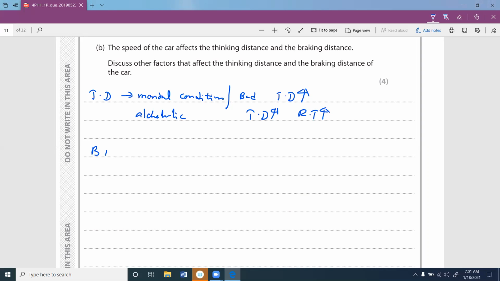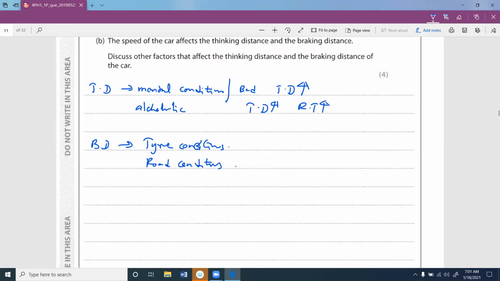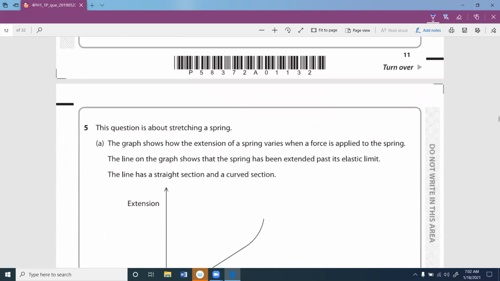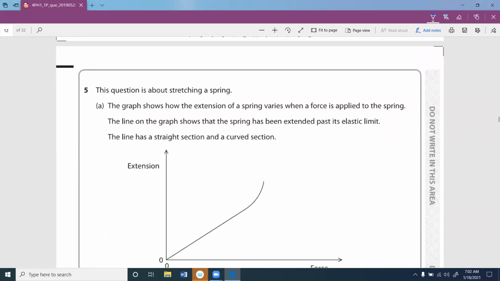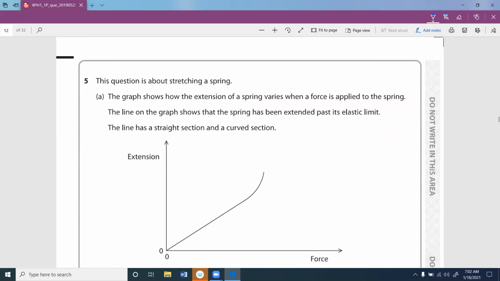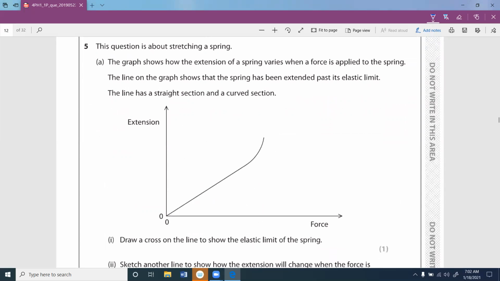Braking distance. What is the condition? You can say tire condition. Tire conditions. What else? Road conditions. So those are the factors to be written here. The braking system used in the vehicle. Those are the factors, because if you use an electronic braking system, ABS, rather than the drum braking, the braking distance becomes shorter.